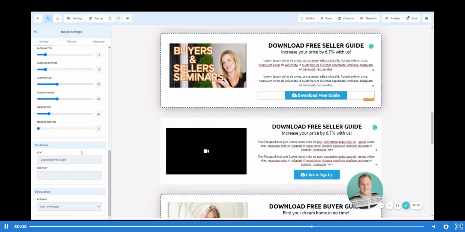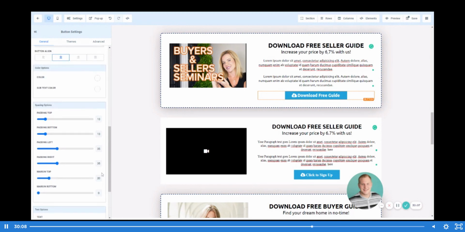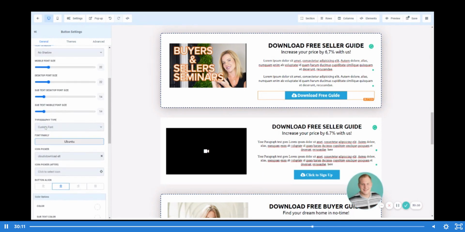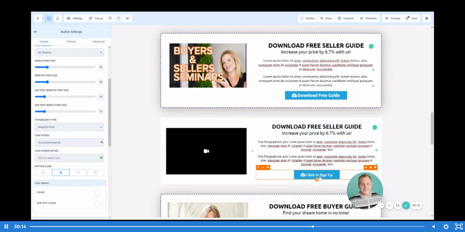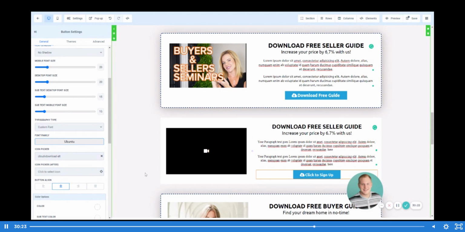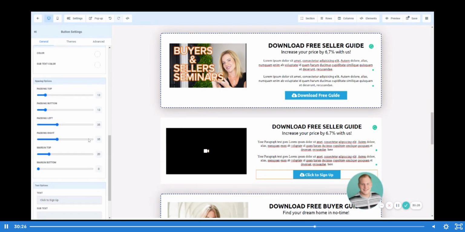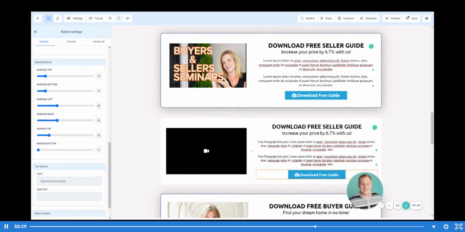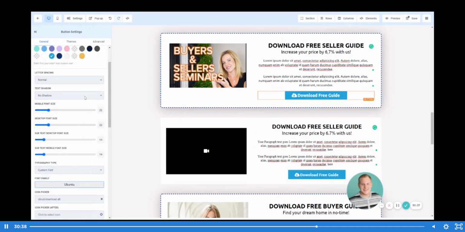Now, let's go ahead and take a look and see. We've got download free guide. And we've also got text to choose from in our buttons. So let's first make sure that we go into the text and we customize the font and select the font that makes it uniform with our entire page. Let's go ahead and scroll down and let's add in our text, download free guide. But it looks like our sizing is a little bit off. So I'm seeing here that our mobile font size is 22, desktop font size is 22 as well. So let's go ahead and make that 22 on this.